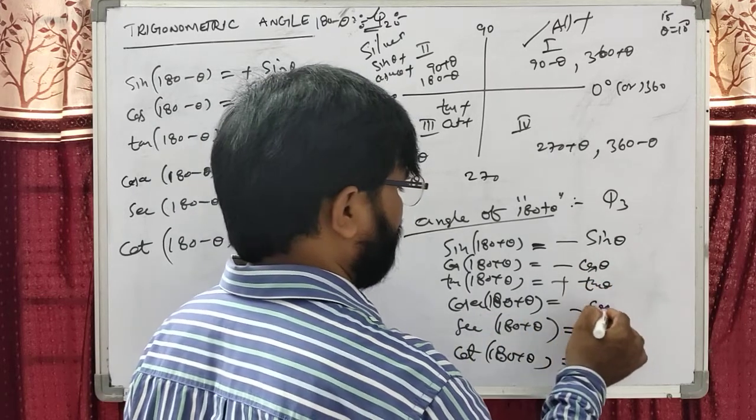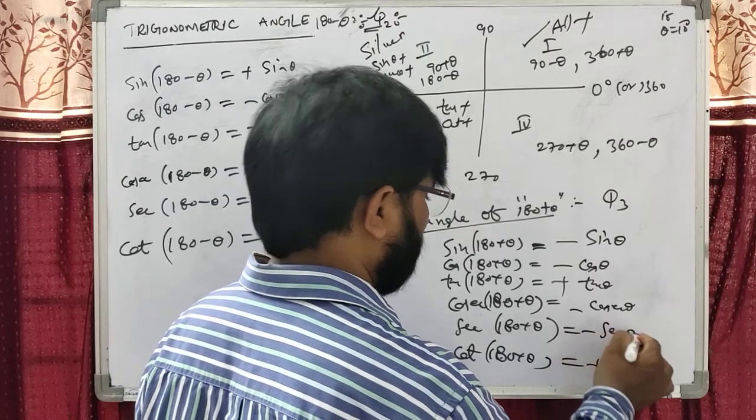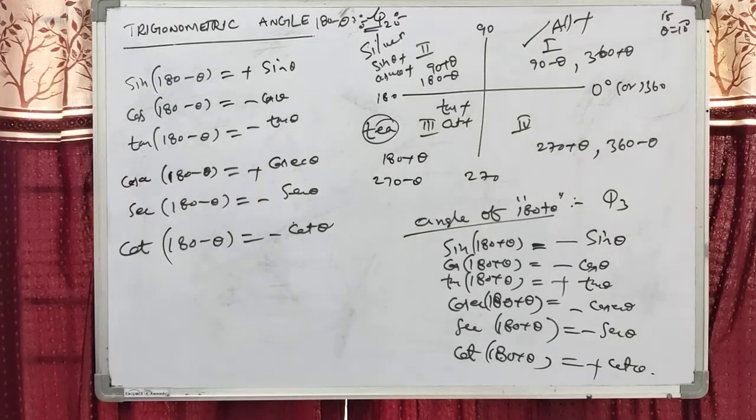Cosecant is minus cosecant theta. In the third quadrant, secant is also negative. This is secant theta. Then you can write this is cot theta. This is about 180 plus theta.